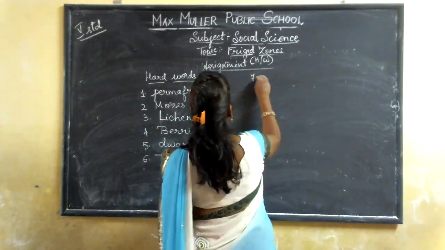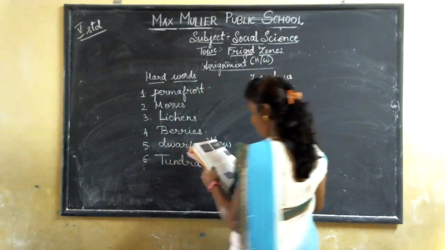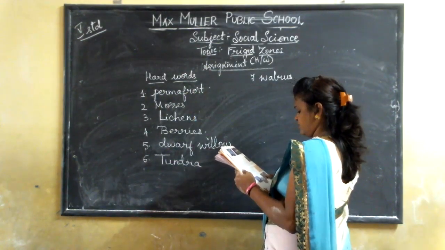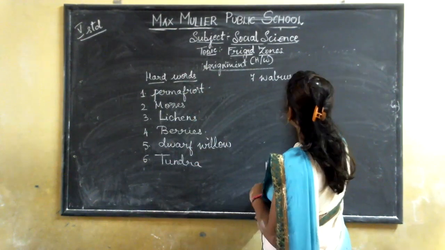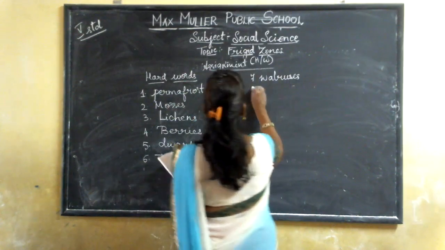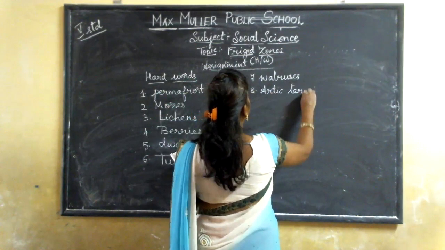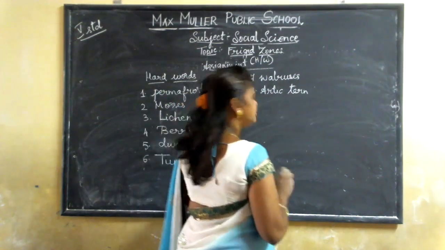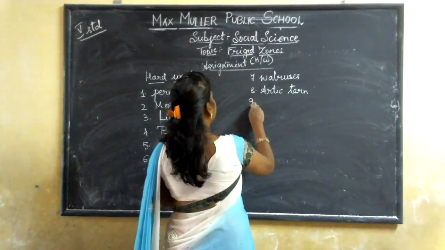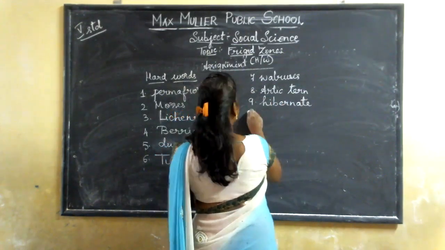The seventh word is WALRUSES, walrus. Eighth word, ARCTIC TERN, Arctic tern. HIBERNATE, hibernate.